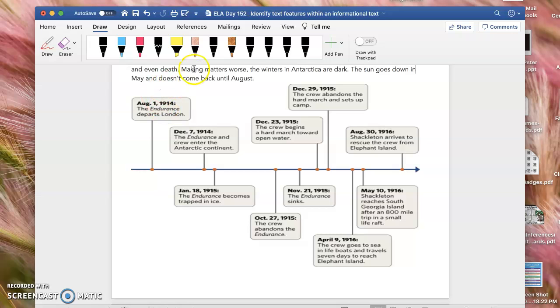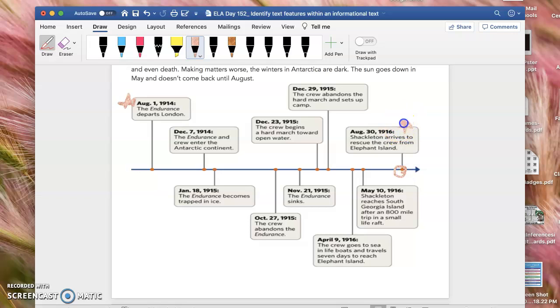As you can see, it starts off with August 1st, 1914, and it goes all the way to August 30th, 1916, right? I actually don't want to cover up the words, but we start out with August 1914 and we end here because this is the last dot.